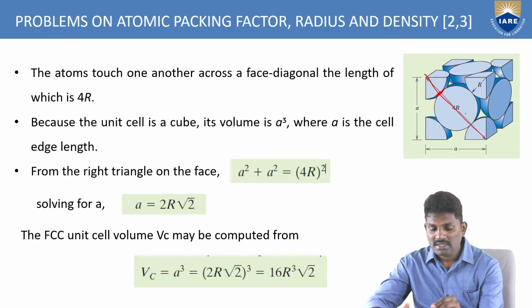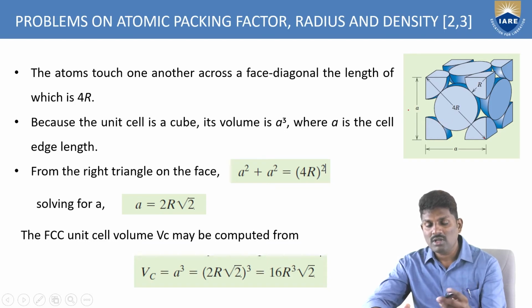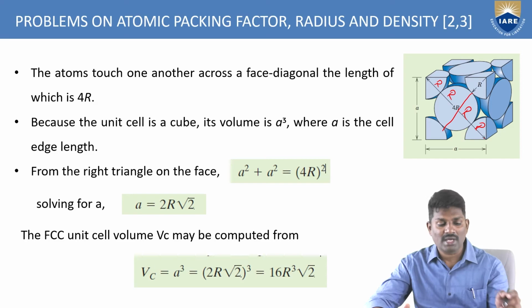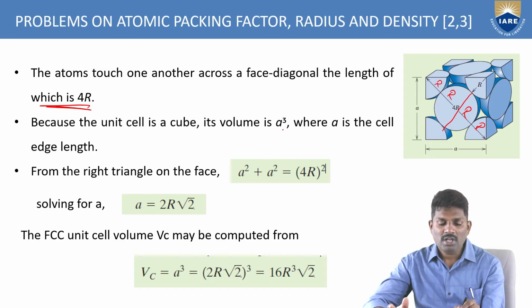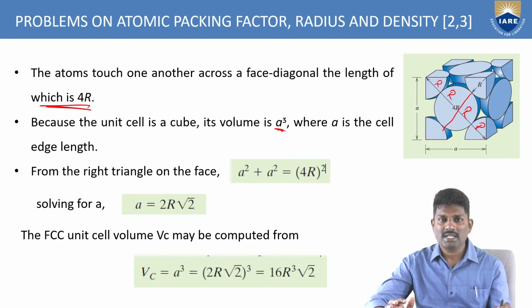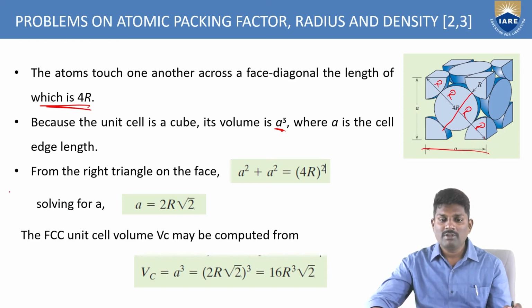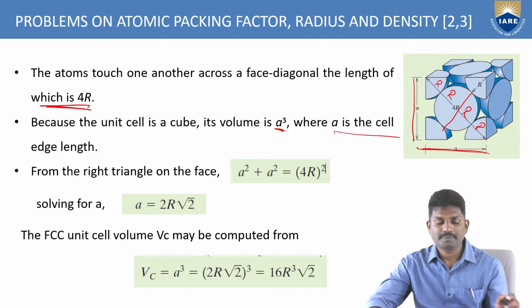Here you can see the face, here also you can see the face, and here also. So along this diagonal you can see the 4r. Here this is r, and of course this is r, and here you have r. So complete 4r along the diagonal direction. And because the unit cell is a cubic structure, the volume will be a cube. Since it is a cubic structure, the volume of this cube which has sides a will be a cube, where a is the cell edge length. So here the edge lengths are a.